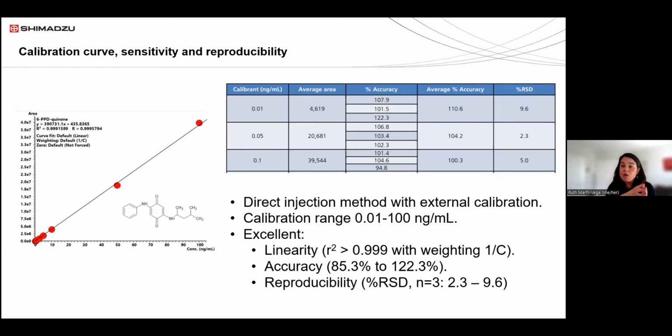So this method, as I said, is fast, and it gives us the same sensitivity as other methods that have been published with sample concentration. Since we didn't concentrate the sample, the 0.01 nanograms per mL that I'm showing on the screen is equivalent to 0.01 micrograms per liter.